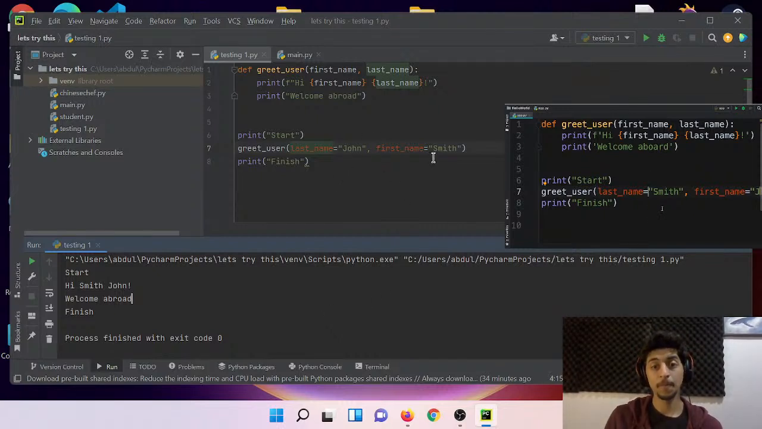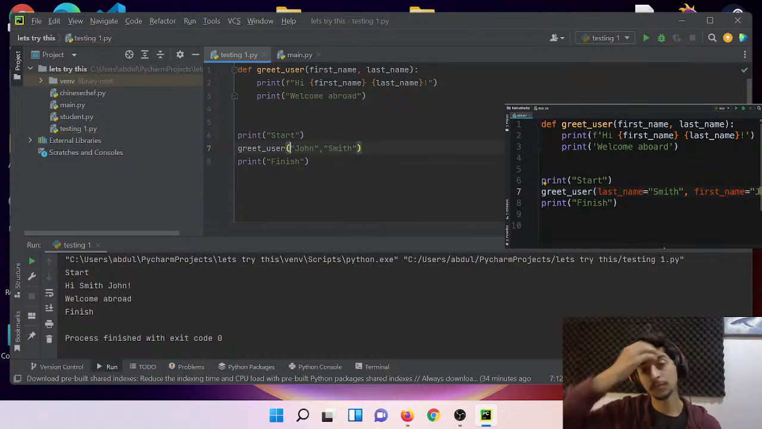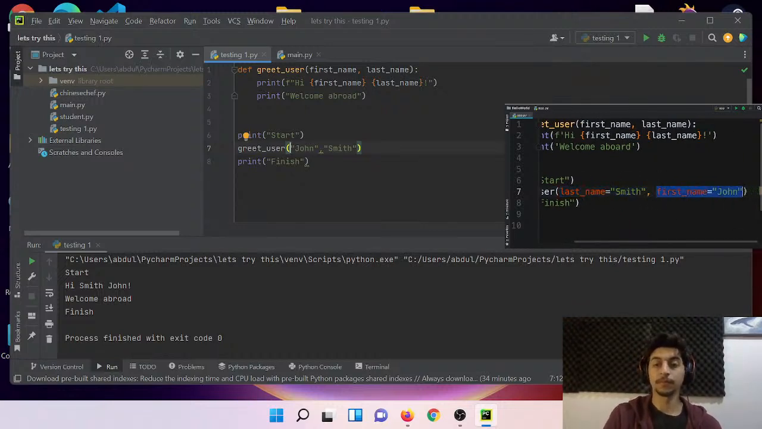That doesn't mean we should always use keyword arguments. Most of the time, we just use positional arguments because it's easier. But in certain situations, these keyword arguments help us improve the readability of our code. So on line 7, it's quite clear that we're supplying Smith as the last name and John as the first name.